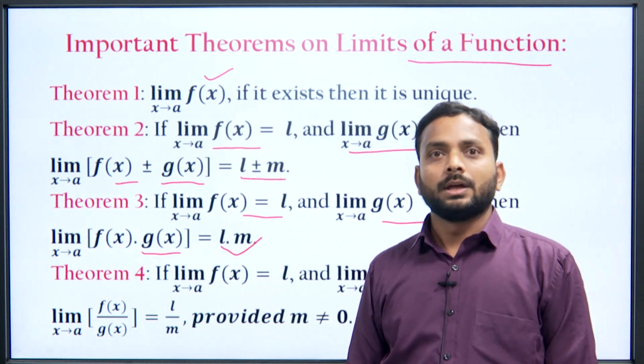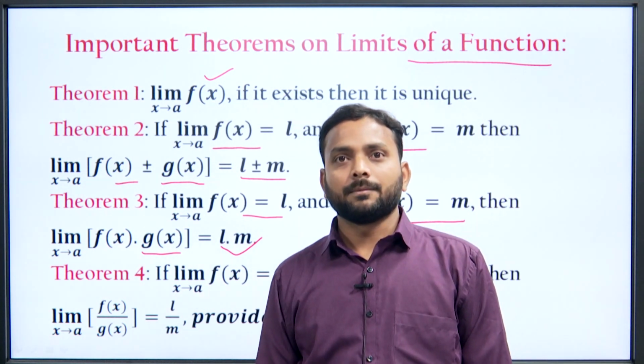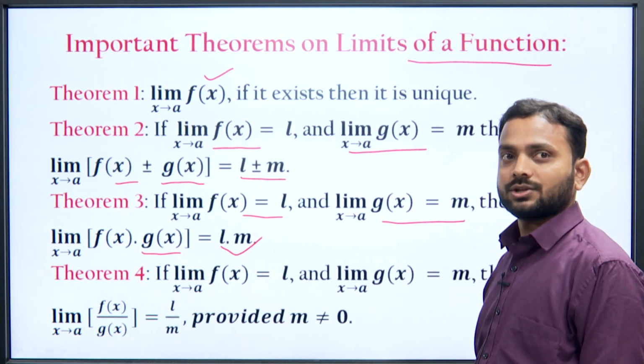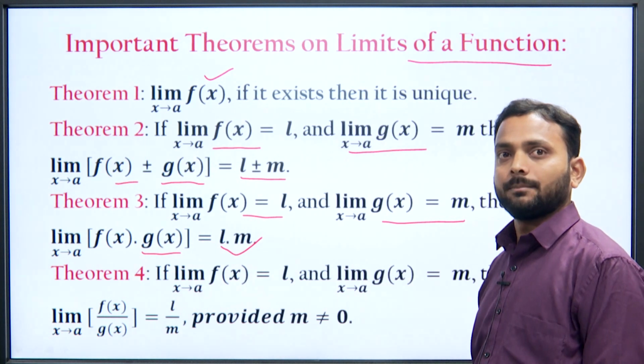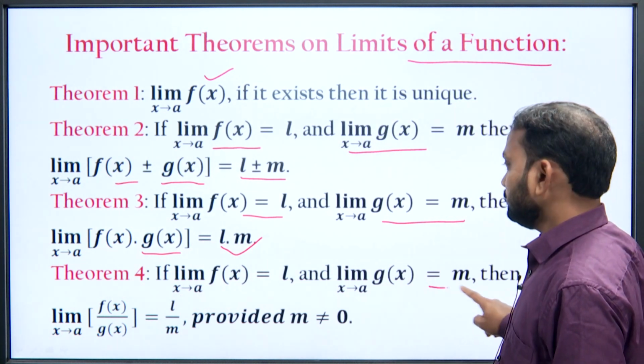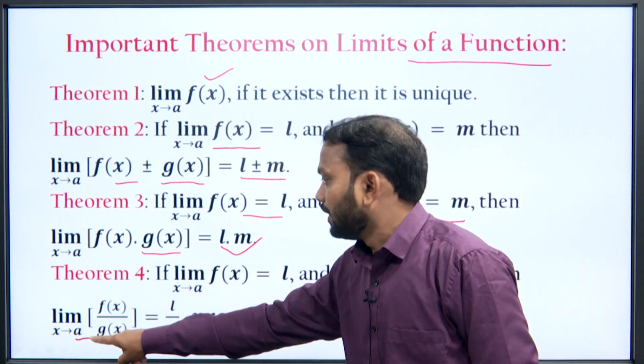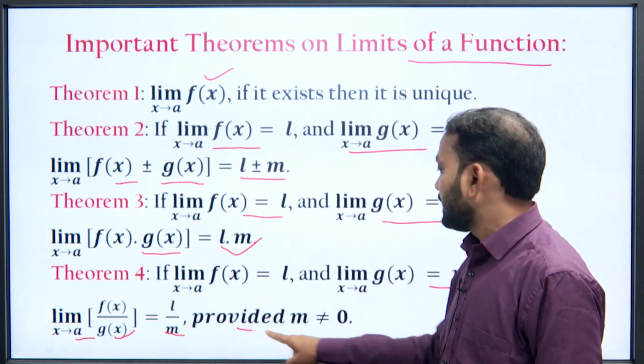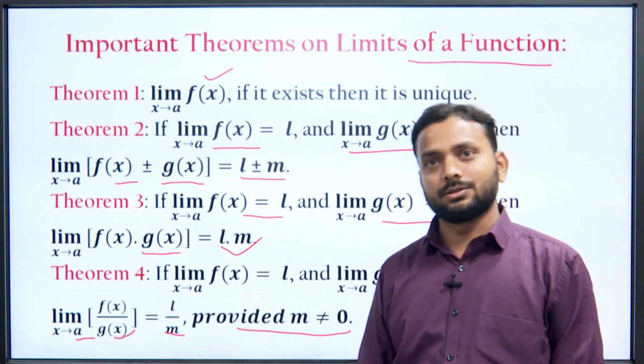Theorem 4 is, if limit x tending to a, f x is equal to L and limit x tending to a, g x equal to m, then limit x tending to a, f x upon g x is equal to L over m, provided that m cannot be 0.